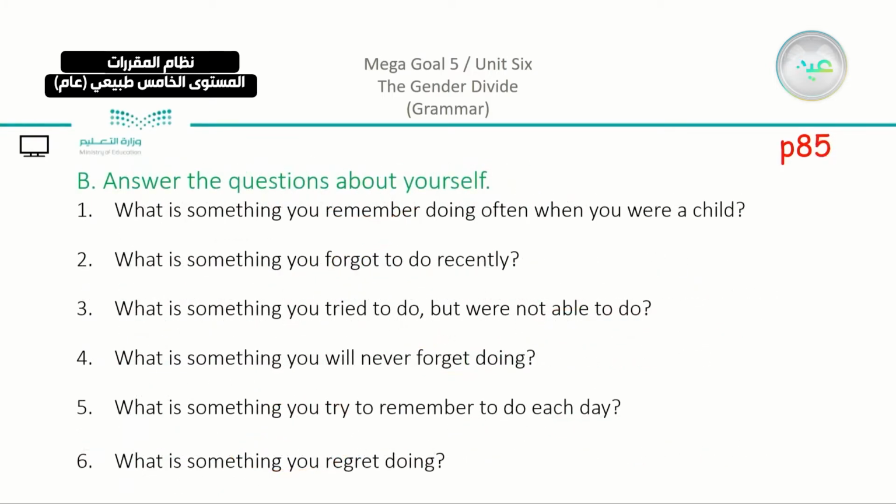Also, we have this part, exercise B, which is on page number 85. Now answer the questions about yourself. Note the differences in the questions themselves. So we have here, let's see the questions. The first one, what is something you remember doing often when you were a child? We have here remember, and we have here doing with an ing, which means that we have a gerund. So I am going to answer using a gerund. We have here, I remember going to the park every Sunday.